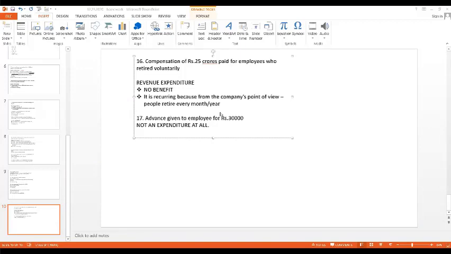Ma'am, what about the employee advance? It will be deducted from his salary. So for the employee also, it is the same thing. At first, it will be a liability to him, then a reduction in liability. For you, it will be a liability. I have taken a loan from you. When you're repaying it back to me, it will be a reduction in liability. That's all. So it's not an expenditure at all.